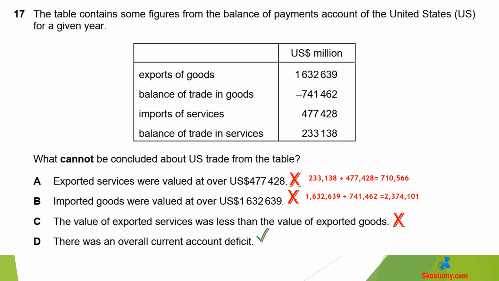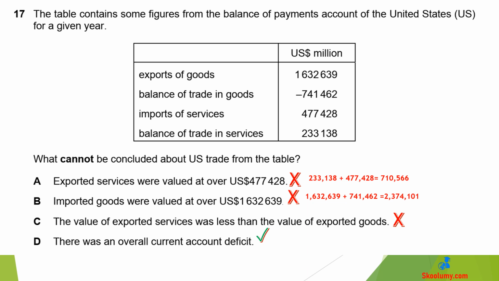B is wrong because imported goods were $2,374,101, which was over $1,632,639. Balance of trade in goods is export of goods minus imports of goods. Therefore, imported goods are export of goods minus the balance of trade in goods. That is $1,632,639 minus minus $741,462.